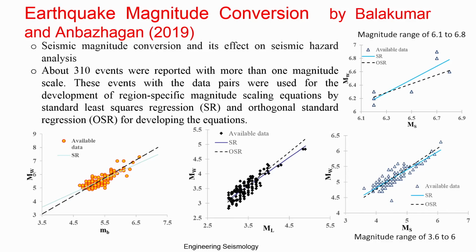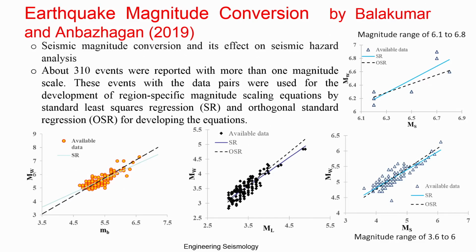We took the northeast as the seismic study area, got a seismic study area map based on intensity, collected different earthquakes, generated our own regression model, and then took previous models to assess how the model conversion affects your number of data. Then how the a and b parameters will be affected. The a and b parameters will be discussed in the coming classes, and then how it really affects your hazard values. That is all we studied in this paper. If you want to know more about that, you can see it.